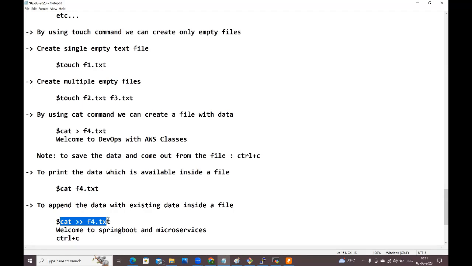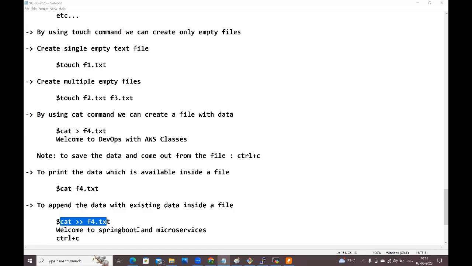Up to here clear? What is the purpose of the touch command? What is the purpose of the cat command? Is it clear? Right. Raju, one quick question here. How do you append at the beginning of a line? Is there a command? No. Append will always happen at the bottom only. But what if you want to modify the file? Yeah, I will come to that.